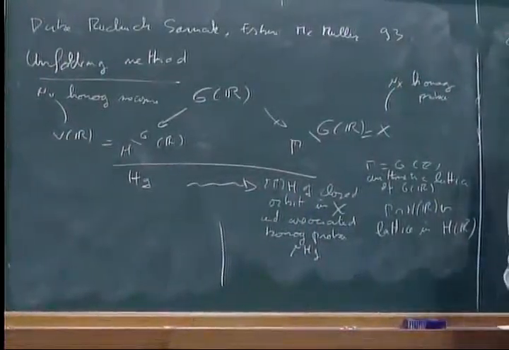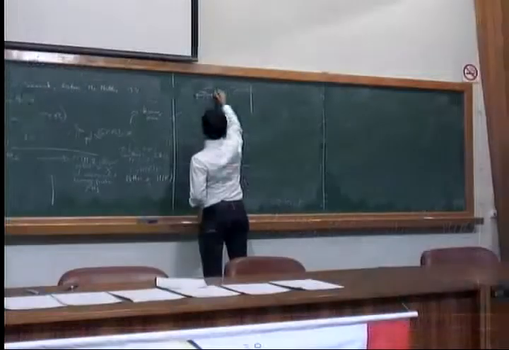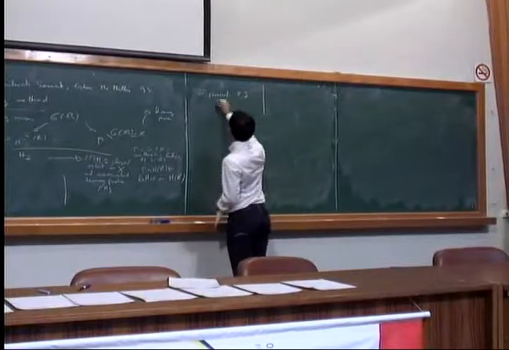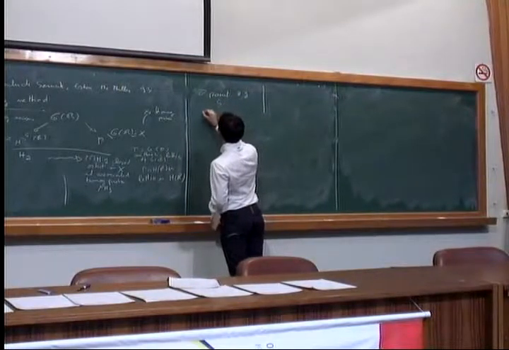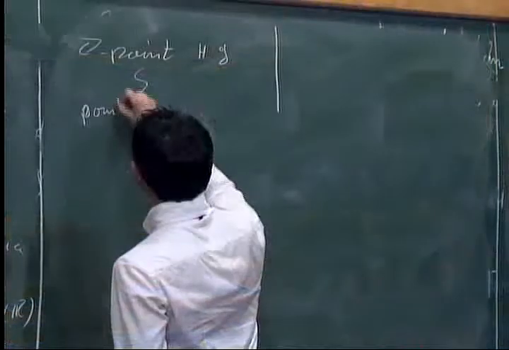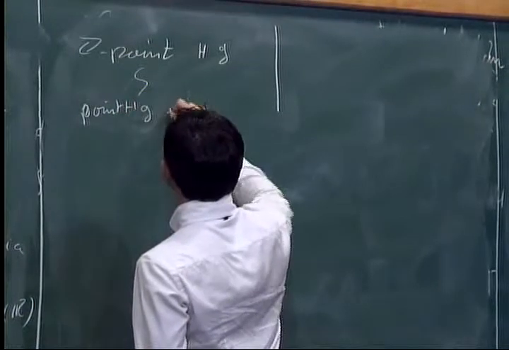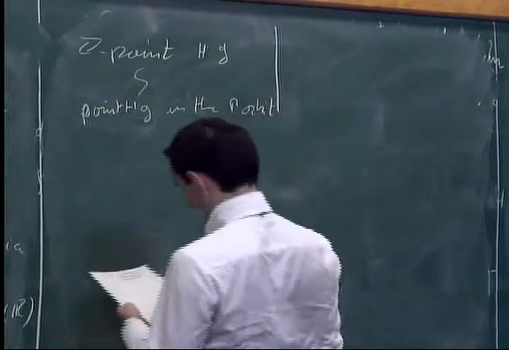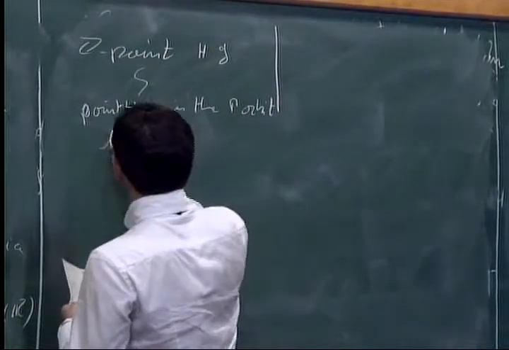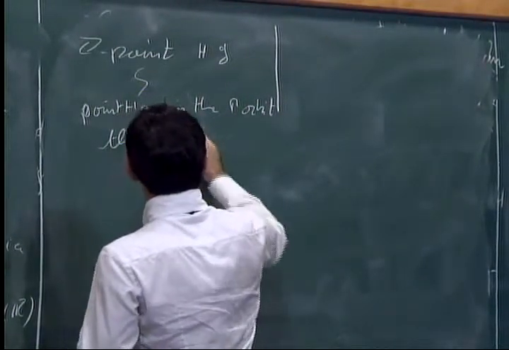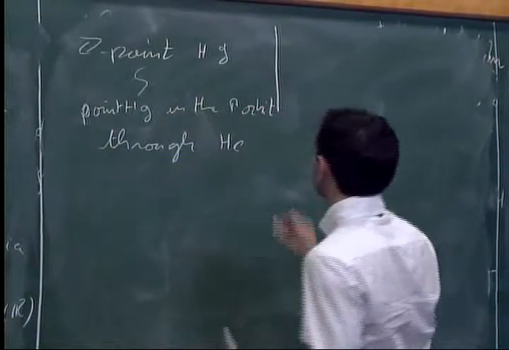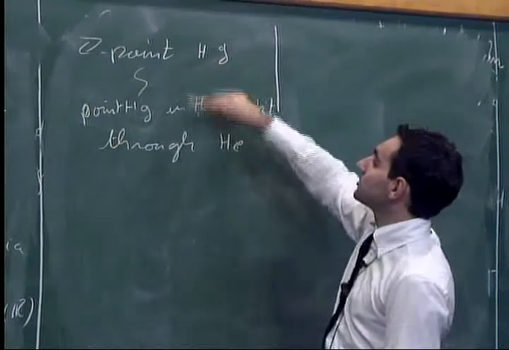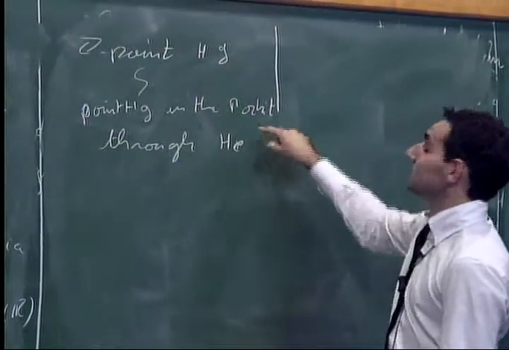So a Z point gh is nearly a point gh in the gamma orbit through the class coming from the neutral element. So actually, in the Z points there are finitely many gamma orbits.